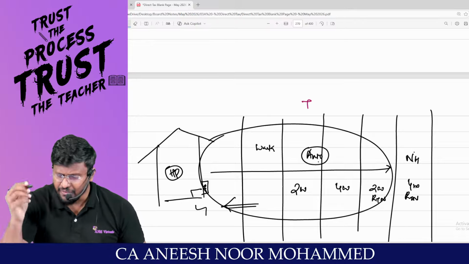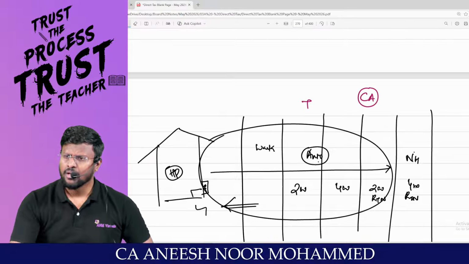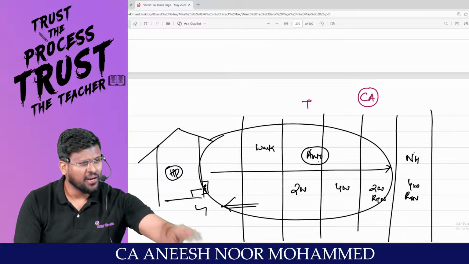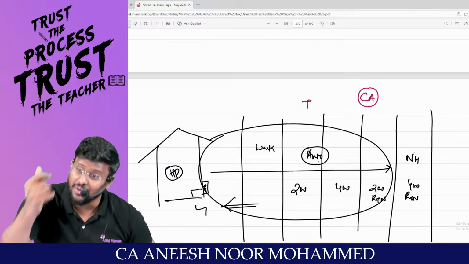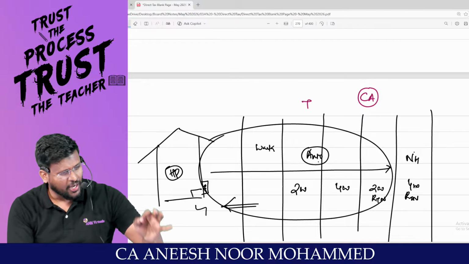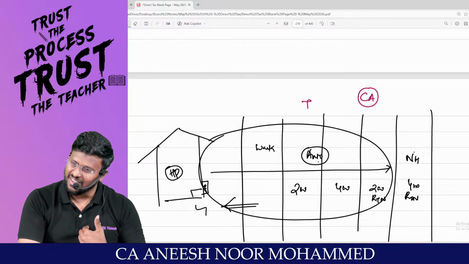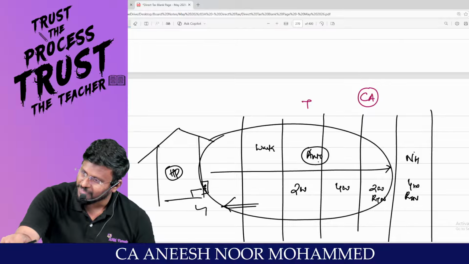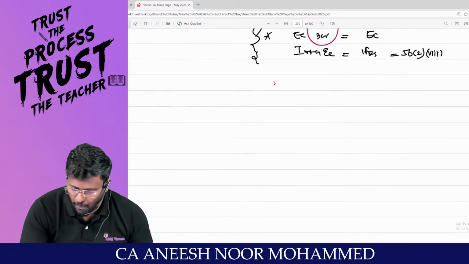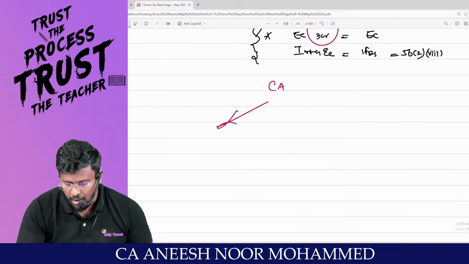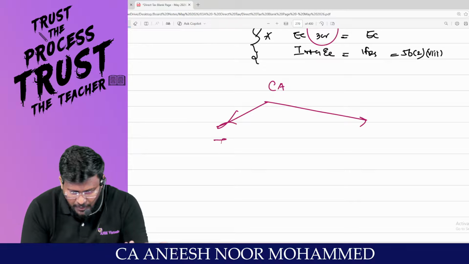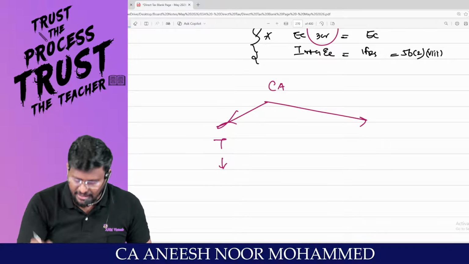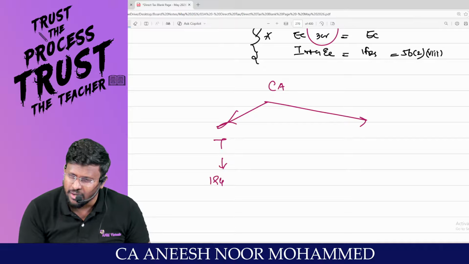They have compulsorily acquired the land and building or both. Sale, exchange, transfer. Extinguishment of right is a transfer. Relinquishment of right is a transfer. Am I right? Compulsory acquisition under any law is also a transfer. That means if I transfer the asset by my own will and wish, the buyer is liable to deduct TDS under section 194IA.